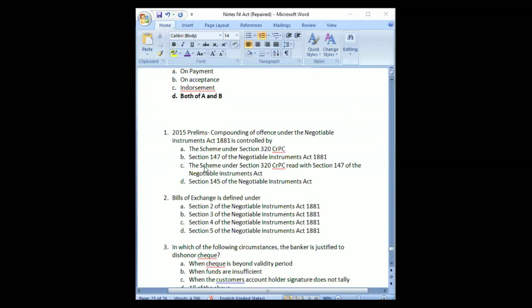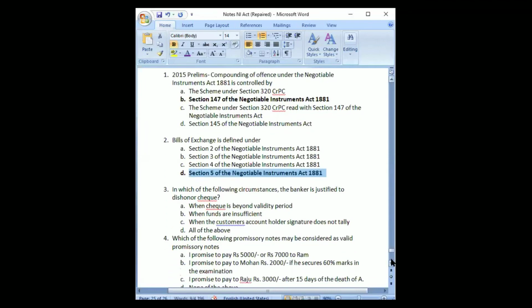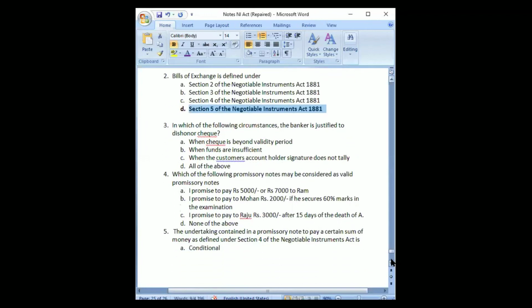Yeah, it is section 147 of the NI Act that says, irrespective of anything mentioned under the CrPC, the offences under the NI Act would be compoundable. And D is defined under section 5 of the NI Act here.